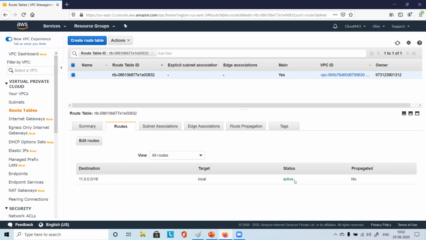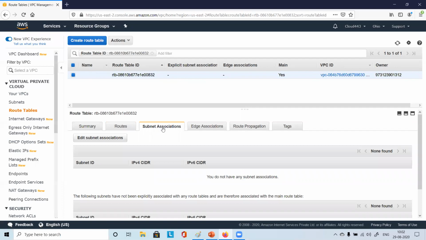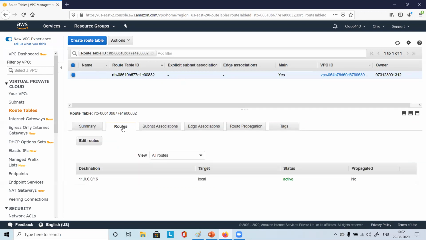Status is active. However, you don't have any subnet association as of now because we have not created any subnet yet. Here you can use this to edit routes also. You can click on this and edit, and you can save. You can add a route like that. But by default we have this particular route.